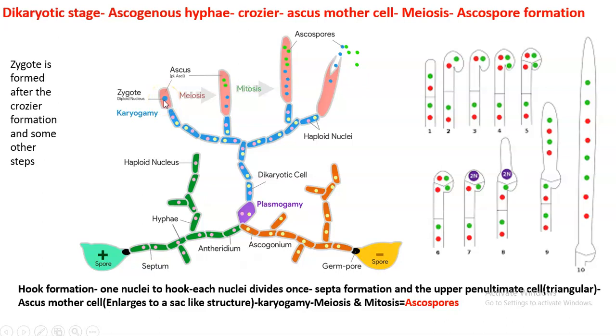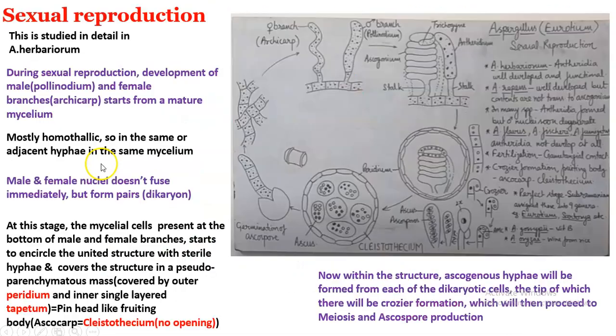This zygote-containing penultimate or ascus mother cell will be forming a sac-like structure. I'll show you this in the previous slide. This ascus mother cell now formed a sac-like structure, and it is going to be converted into an ascus. You can see the diploid nucleus or zygote within this.